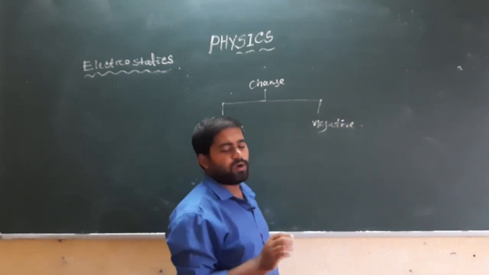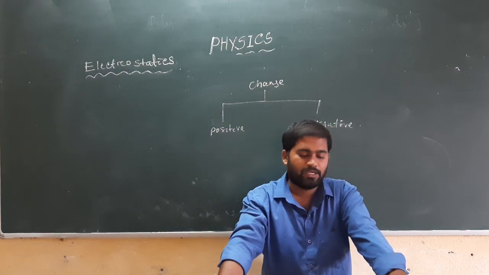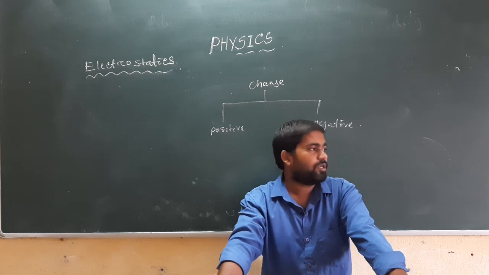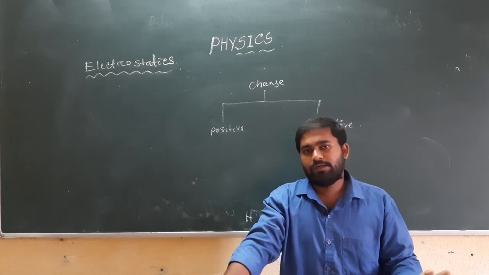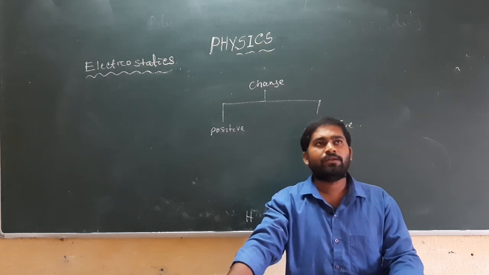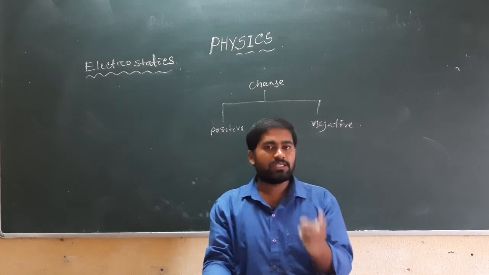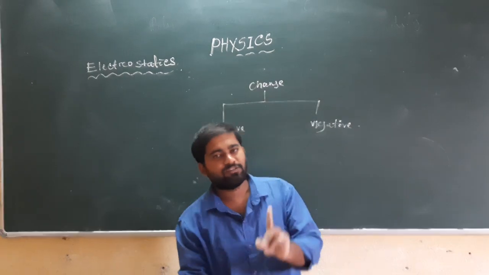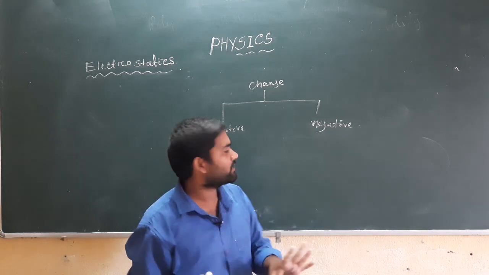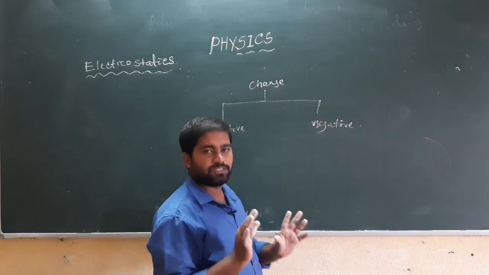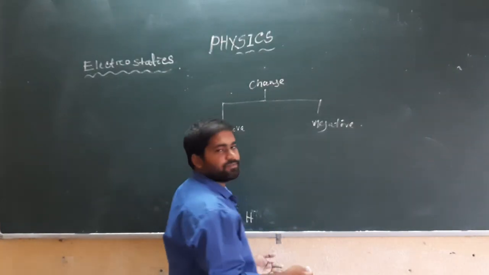And the negative charge, as per Benjamin Franklin, when we take the example of amber, amber is named electron in the Greek language, and the property of charge that arises in amber is negative in nature.